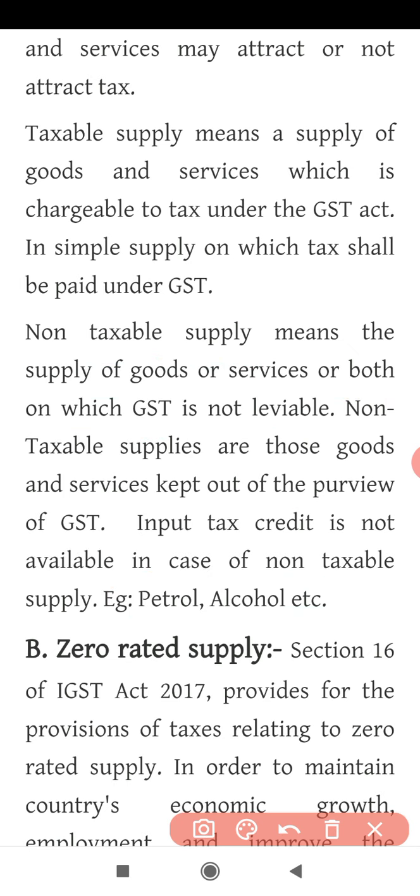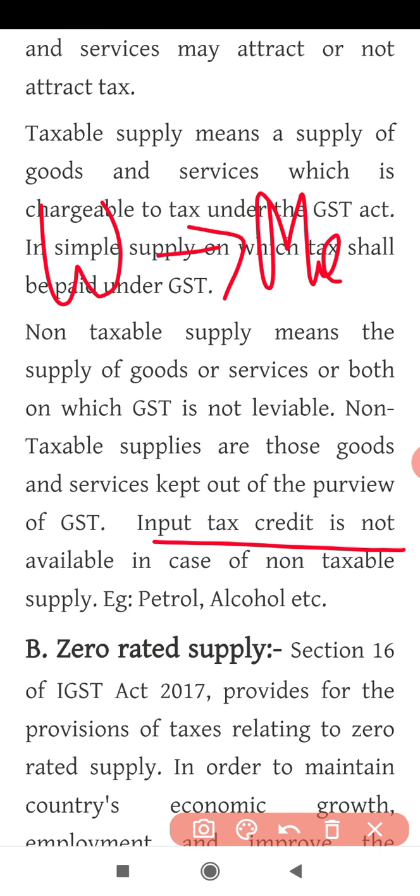Input tax credit is not available in case of non-taxable supply. So what do you mean by input tax credit? Input tax credit means the tax that you have paid earlier, you are getting it recovered from the tax that you have collected now. Understand? So I have purchased some goods from my wholesaler, I have paid him some tax. Now when I sell my goods to the customer, see, I have purchased my goods from the wholesaler, this is me, and I sell the goods to my consumer.